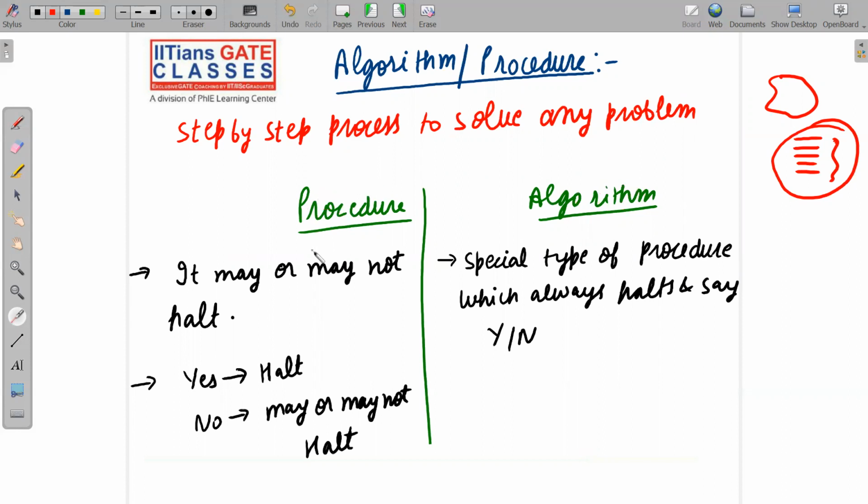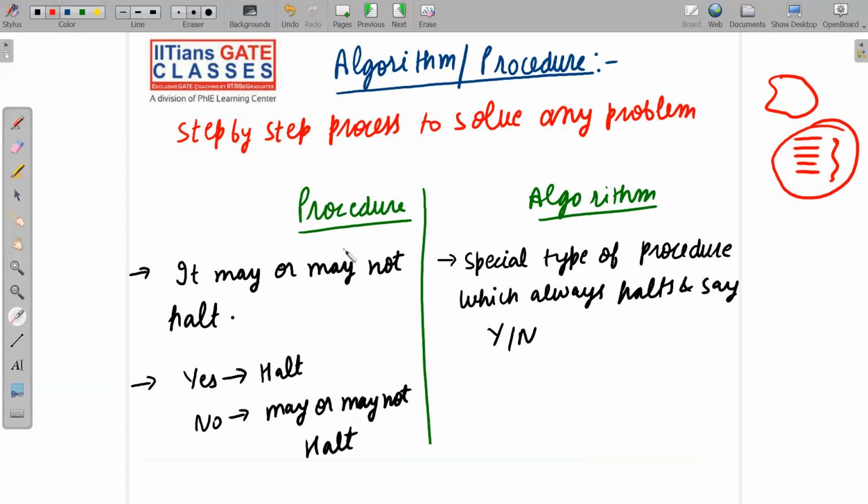But a procedure is a generalized algorithm, and it may or may not halt. In case of yes, it will always halt, and in case of no, it may or may not halt. That means for yes, a procedure is bound to halt and say yes, but in case of no, it may or may not halt. That means for the no case, a procedure is free. It may halt or it may not halt.